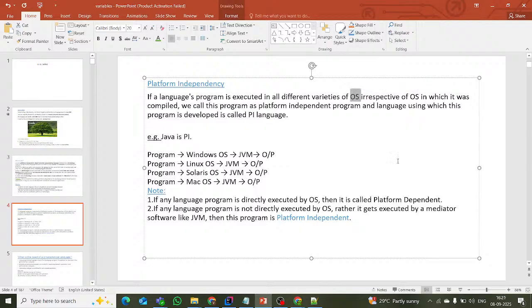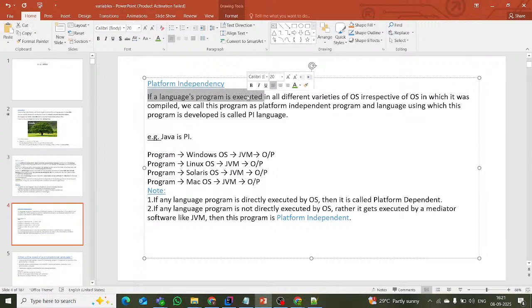These are all OSs. It won't bother about the OS, and where we are compiling does not matter. We will call this a platform independent program, and the language using which the program is developed a platform independent language.